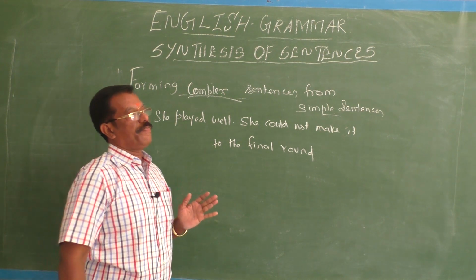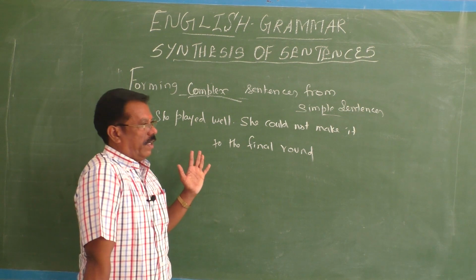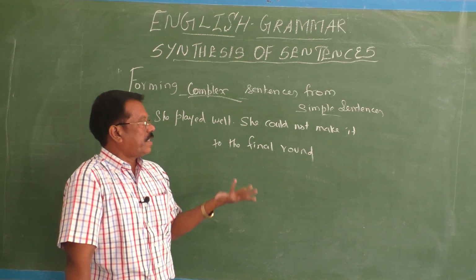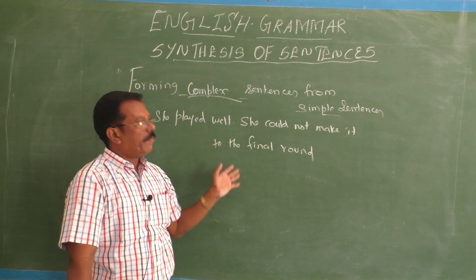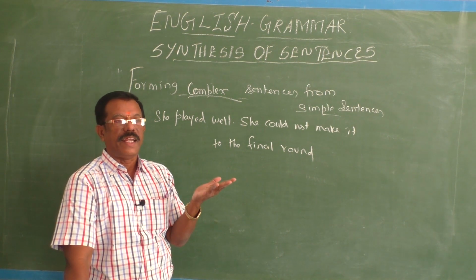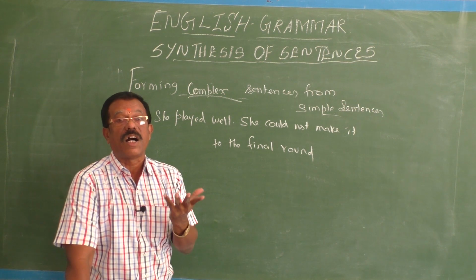See, what is the result? Let me explain first the sentence. She played well. Then what will be the result? Naturally, she would have been selected for the final round. But unfortunately, she played well, but she could not be selected for the final round. That's the meaning. So when you have these ideas in contrast, this is called a clause of concession or contrast.